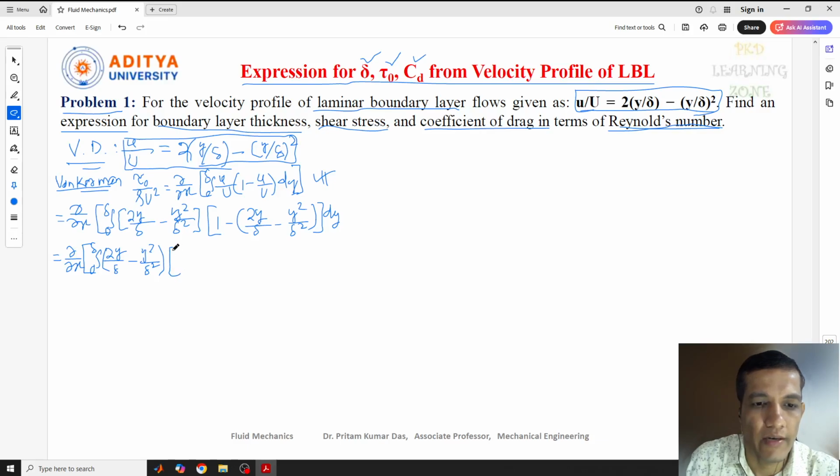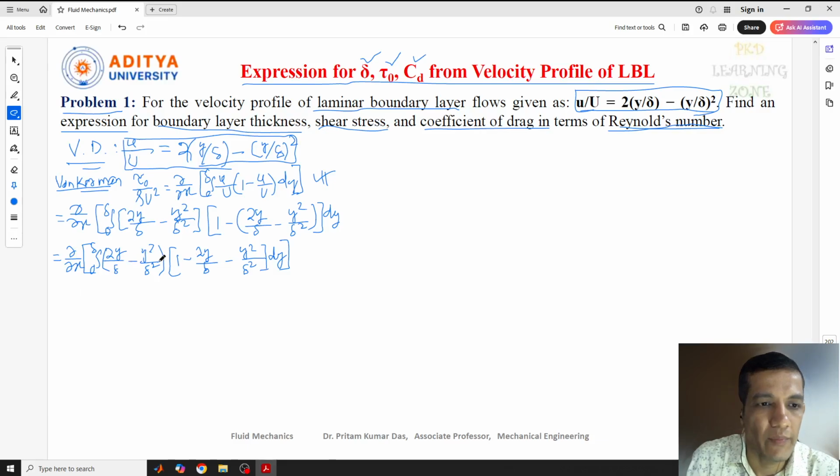Then a square bracket starts, and here we write 1 minus 2y by delta, and I'll put this dy inside: plus y square by delta square, bracket close, dy, and the whole bracket. Initially it was outside, now I kept it inside.